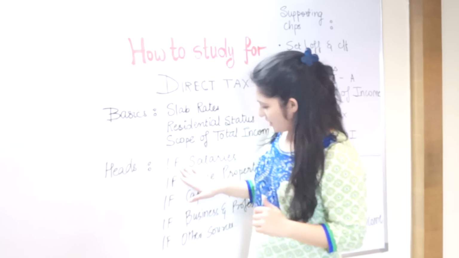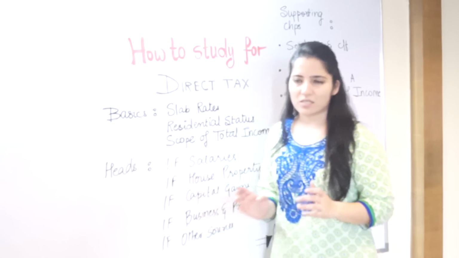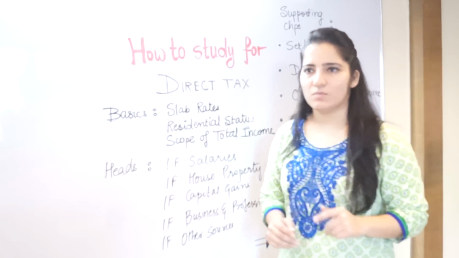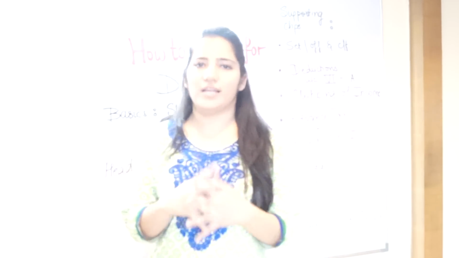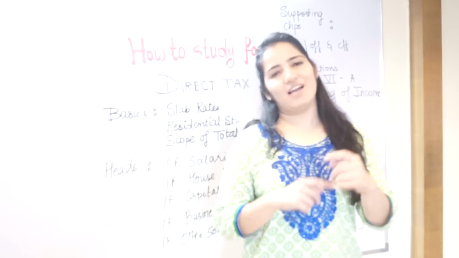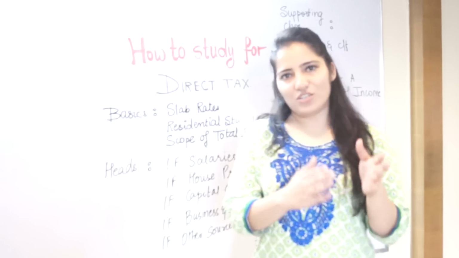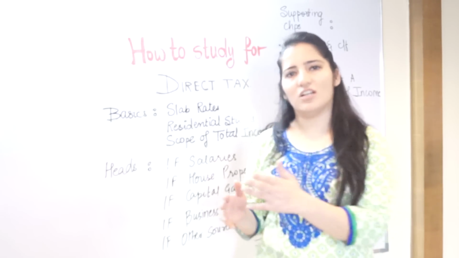Now after these 2 chapters, we come to capital gains. Most students find income from capital gains difficult. The reason is, students do not study it in totality. If you observe, all sections of capital gains have a cascading effect. Section 45 will affect all other sections.